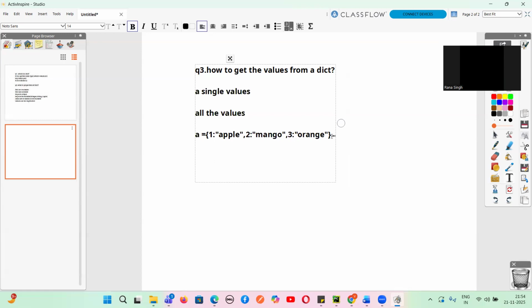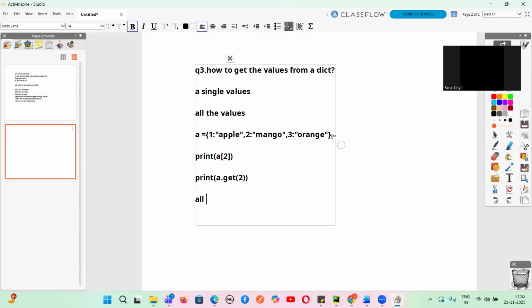How can I get it? print(A[2]). We write it in square brackets, like a list. This is one way. And one more way is by using the get method: A.get(2). Yes or no, guys? This is one way.